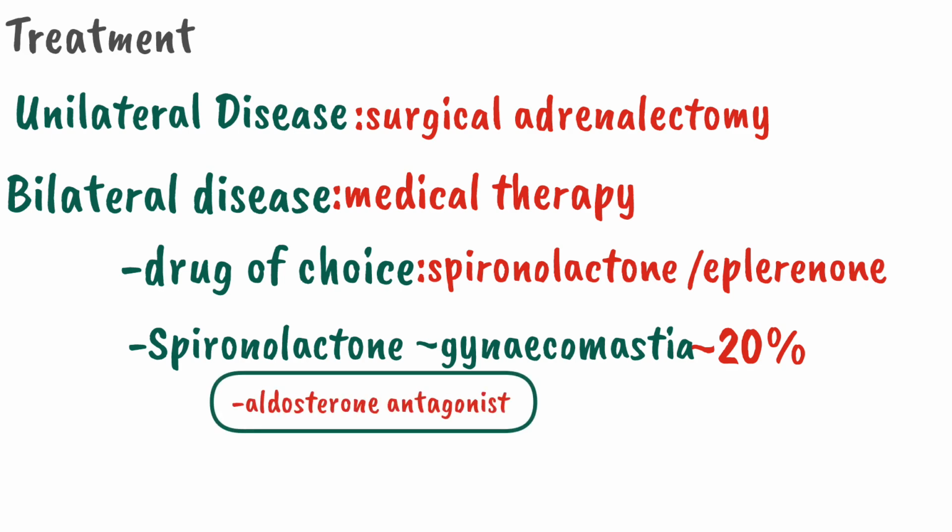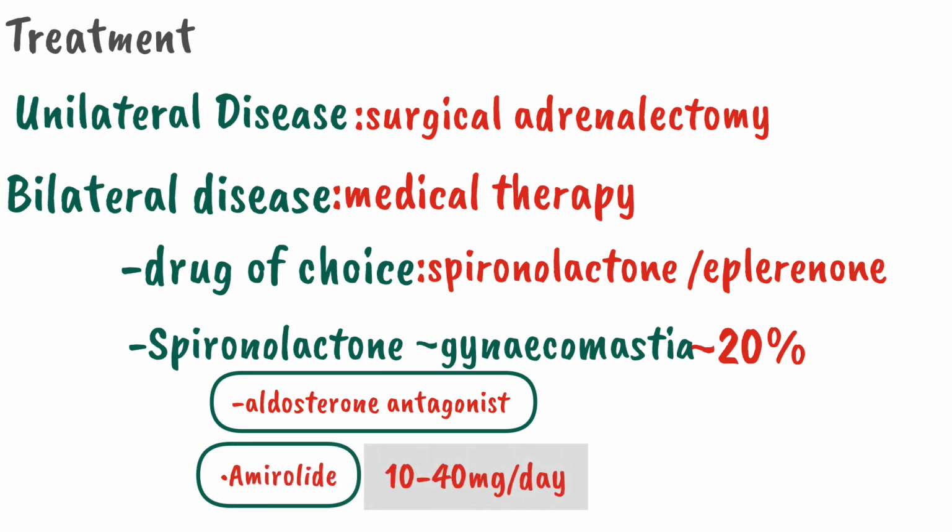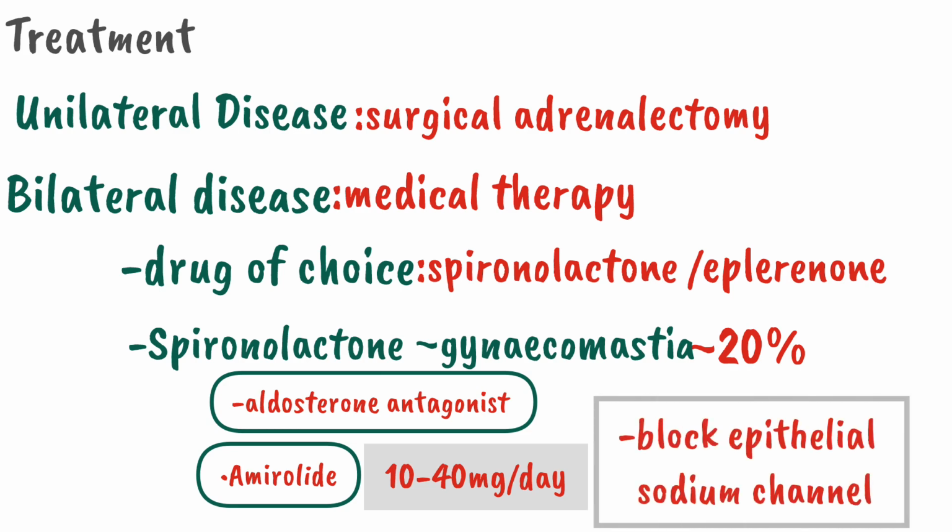So now when a patient has developed gynecomastia with spironolactone, the patient can switch to a newer drug, amiloride, in a dose of about 10 to 40 mg per day. This drug blocks the epithelial sodium channel, which is regulated by aldosterone. So it is used in place of spironolactone or eplerenone. But remember that in primary hyperaldosteronism, we never use ACE inhibitors or ARBs because the RAS activity is already low. So it will have no effect when we use ACE inhibitors or ARBs.